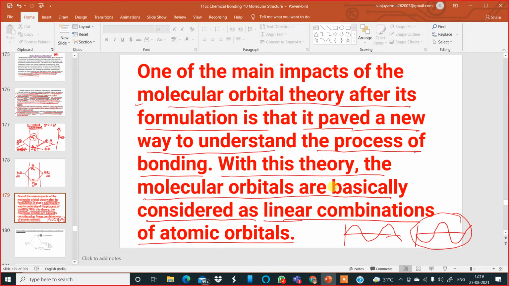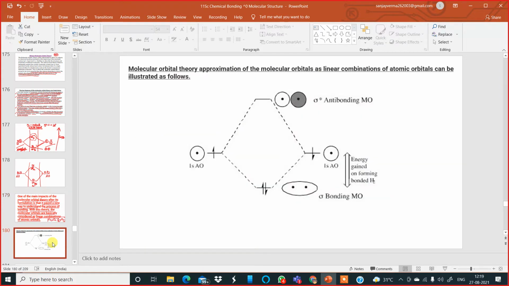Moving to the next slide. Now one example is on your screen. There's an approximation of the molecular orbital theory just by taking an example of the hydrogen molecule, formation of hydrogen molecule.